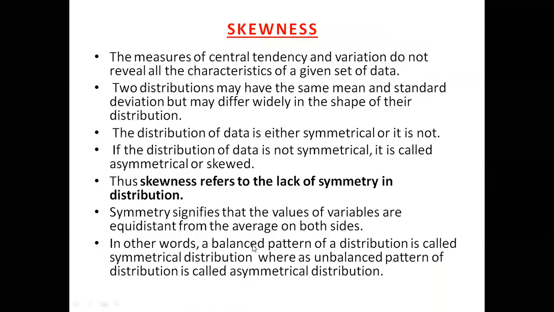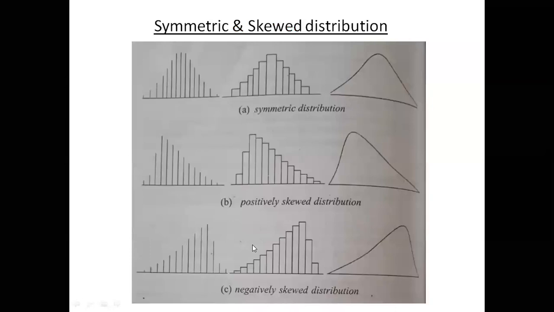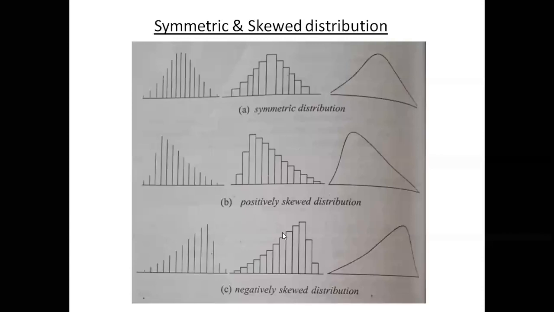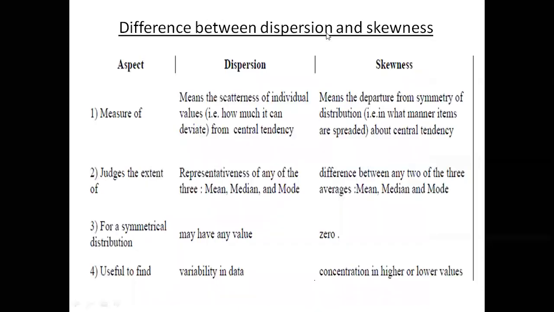Now, in other words, a balanced pattern of the distribution is called symmetric distribution, whereas the unbalanced pattern of the distribution is called asymmetrical distribution or skewed distribution. Now we already learned what is the meaning of symmetry and skewed distribution.